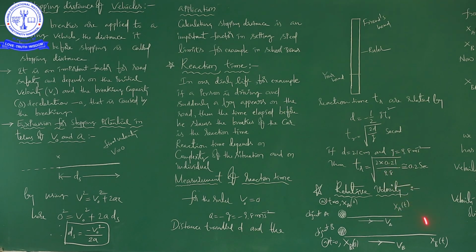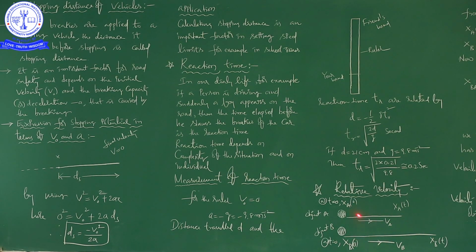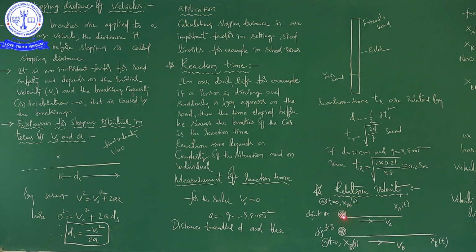Now we are going to see one example. So this is the example. You observe carefully. It is object A, and it is object B. Whatever it may be, you can take either a bike or a car. Otherwise you can take two balls. This is ball A and this is ball B. So now the time is 0.